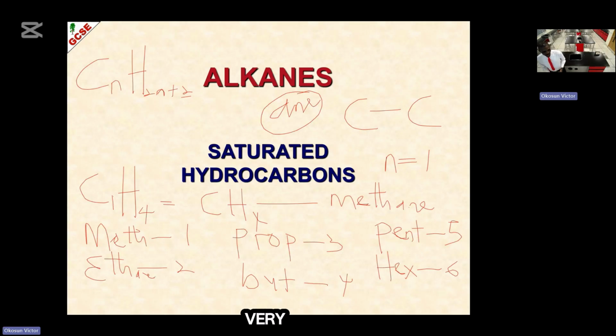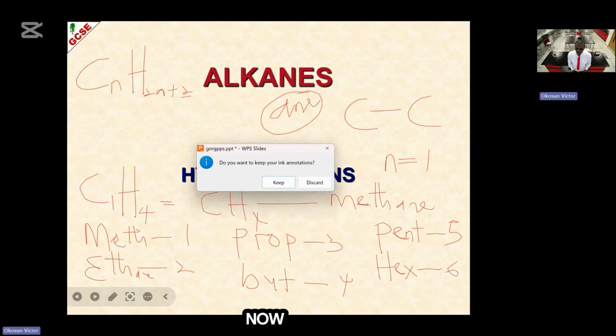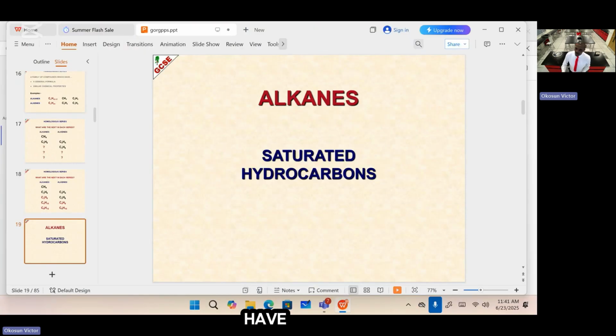Now, very important. Let us see where we can get alkanes from. I will have to take you back to fractional distillation. A very good source of hydrocarbons is crude oil.